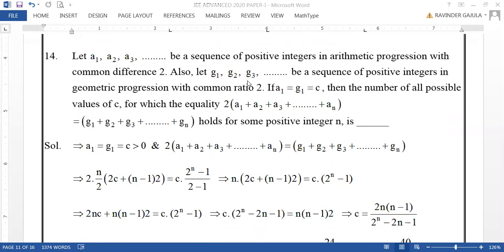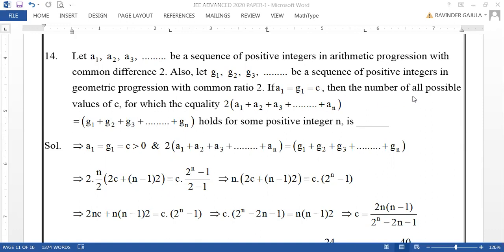Also, let G1, G2, G3 and so on be a sequence of positive integers in geometric progression with the common ratio 2. If A1 equal to G1 equal to C, the first term of both the sequences is C.